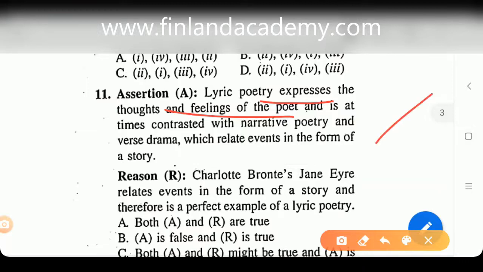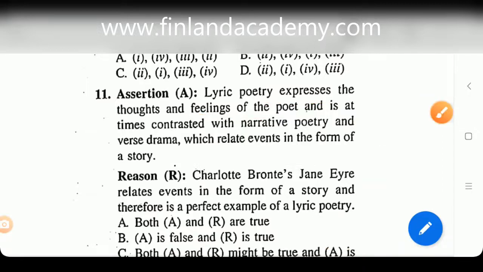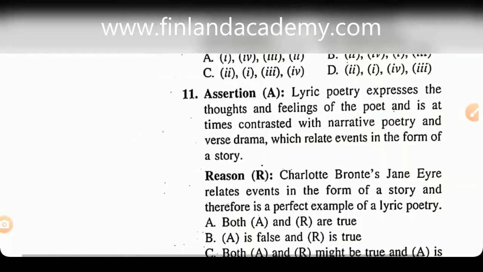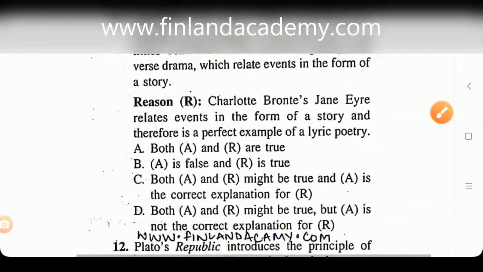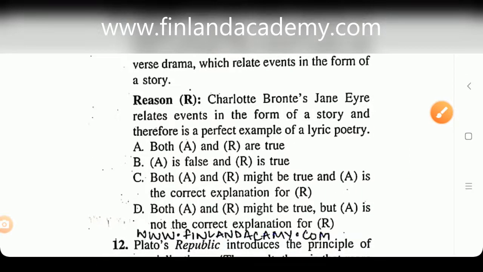Reason: Charlotte Bronte's Jane Eyre relates events in the form of a story. Yes, it does, and is therefore a perfect example of lyrical poetry. I just told you lyrical poetry or lyric poetry expresses the personal emotions and feelings, and Jane Eyre is about that. So if you look at option number D, both A and R might be true, but A is not the correct explanation for R. Why?